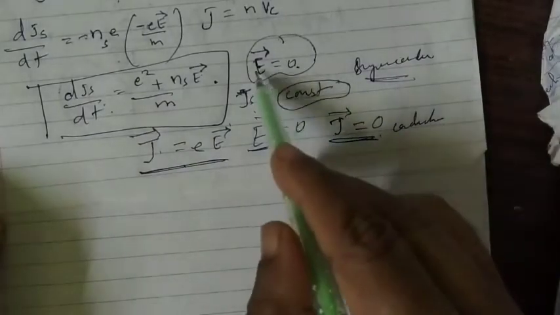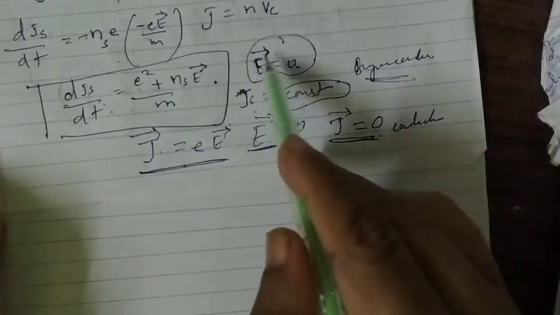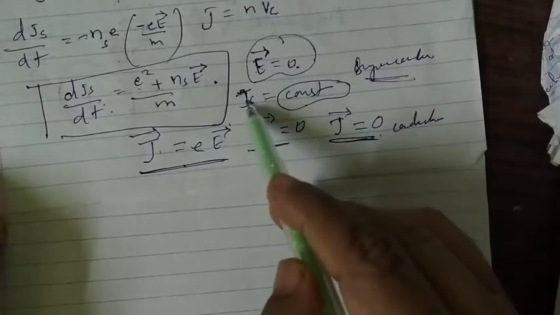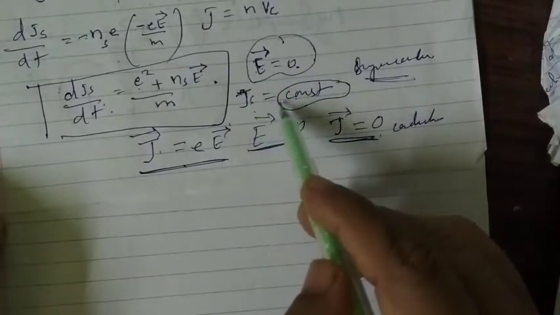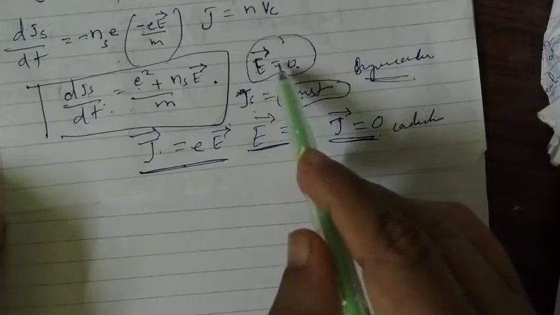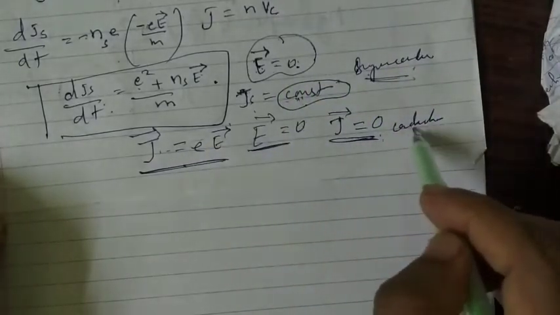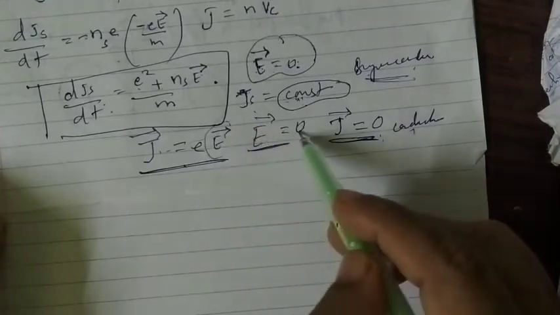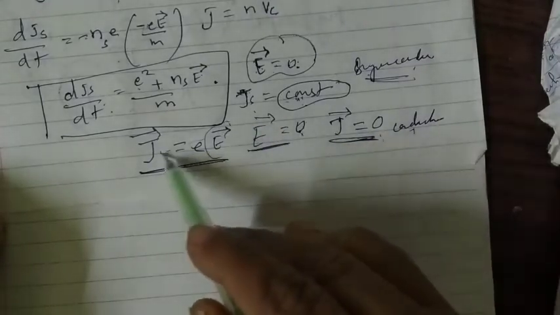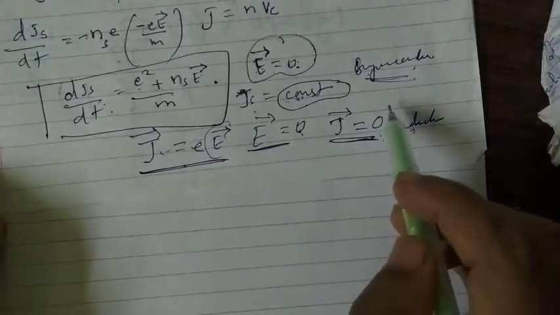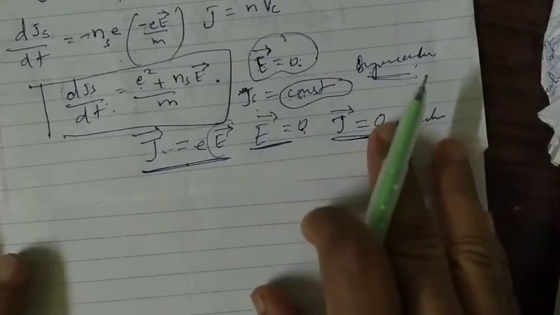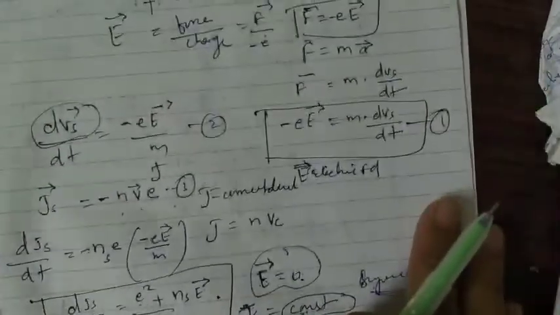But in superconductors, even when the electric field is equal to 0, the current J will be constant. That means there is still current flowing once the electric field is 0. In normal conductors, once the applied electric field is 0, the current also becomes 0. This is what we can prove from this equation. That is our London effect, or London theory.